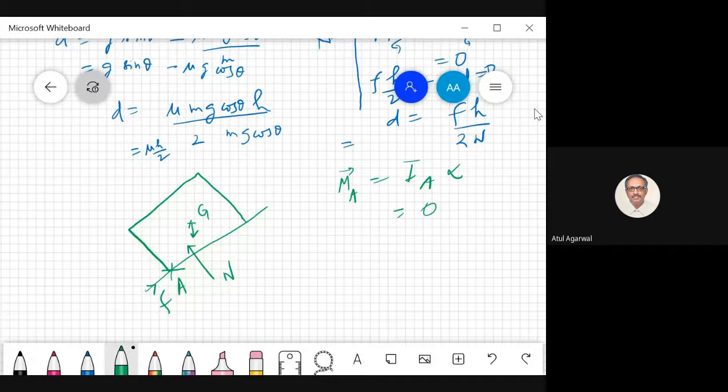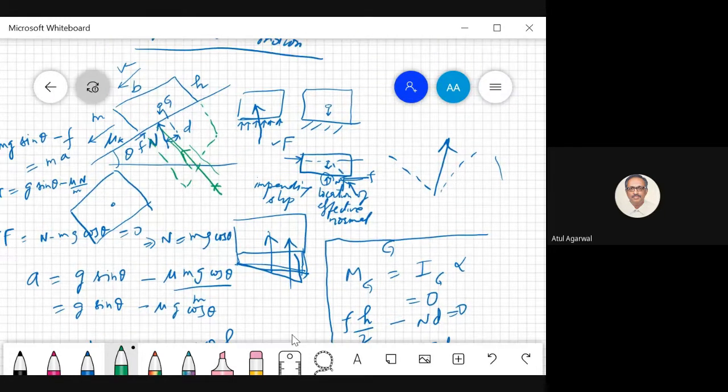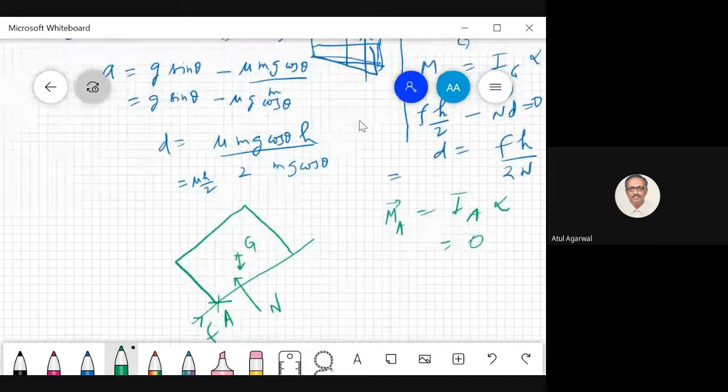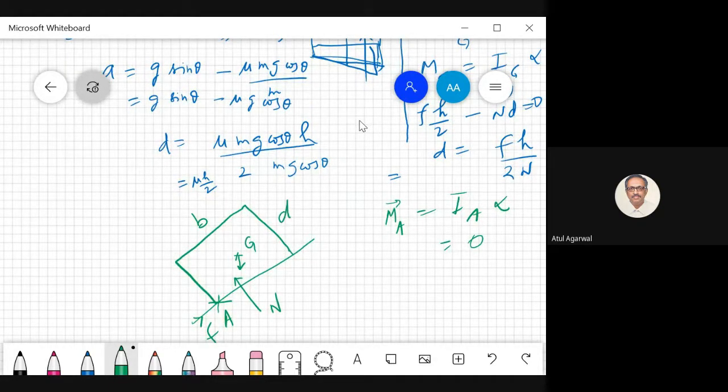So the moment about point A has to be 0. Now what is the moment of forces about point A? Frictional force will not contribute. This distance was b, this was d. But this N and G will contribute.